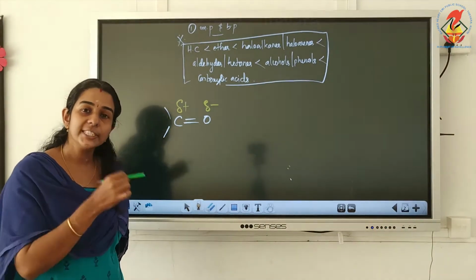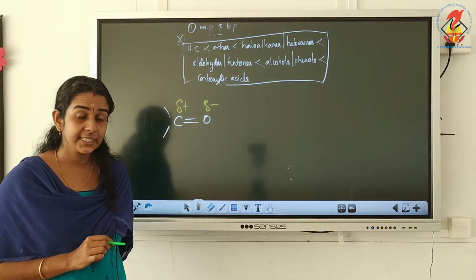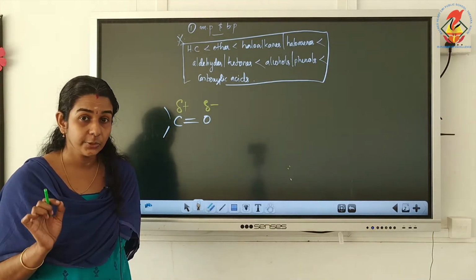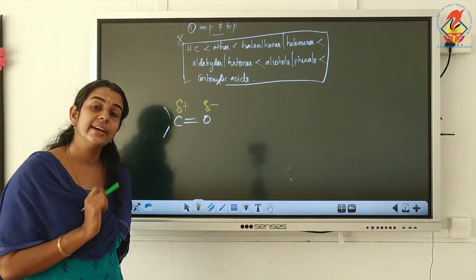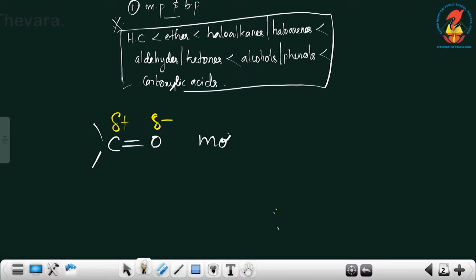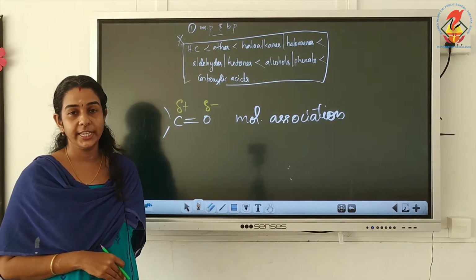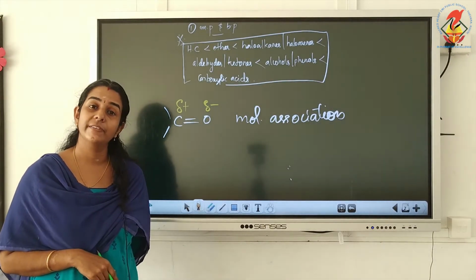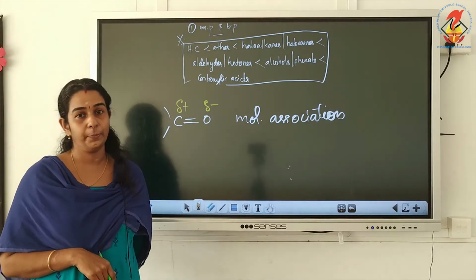So due to this polar nature there is weak molecular association in aldehydes and ketones, and wherever there is molecular association, that compound will be having higher melting point and boiling point.